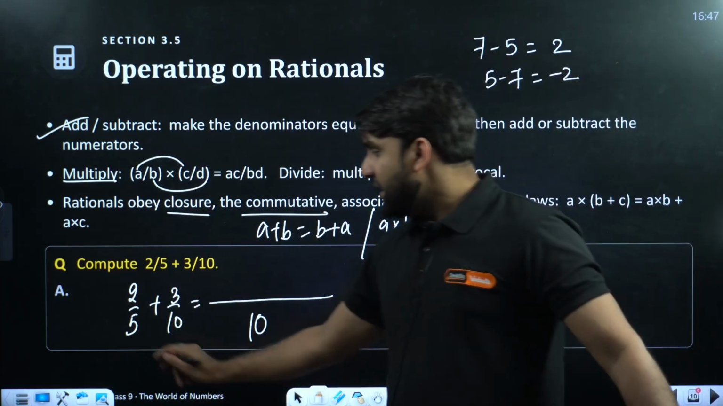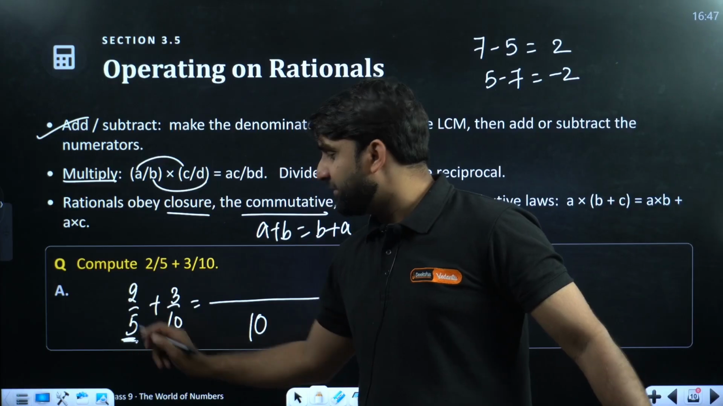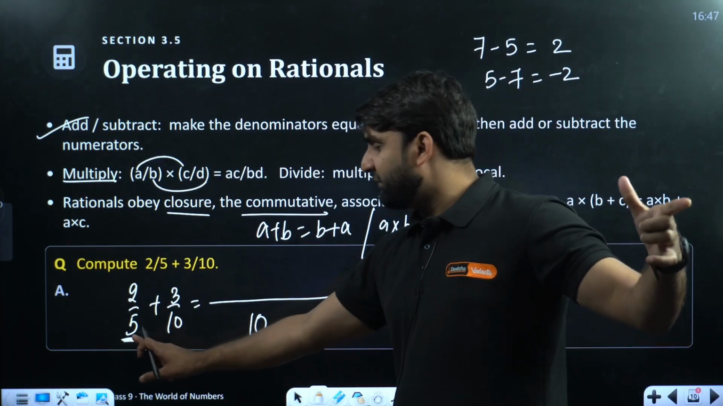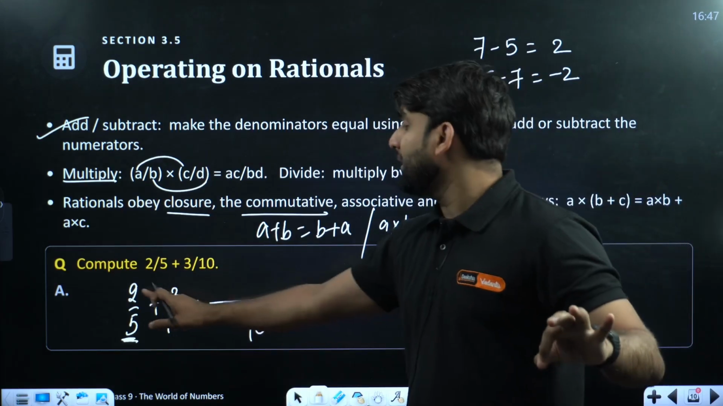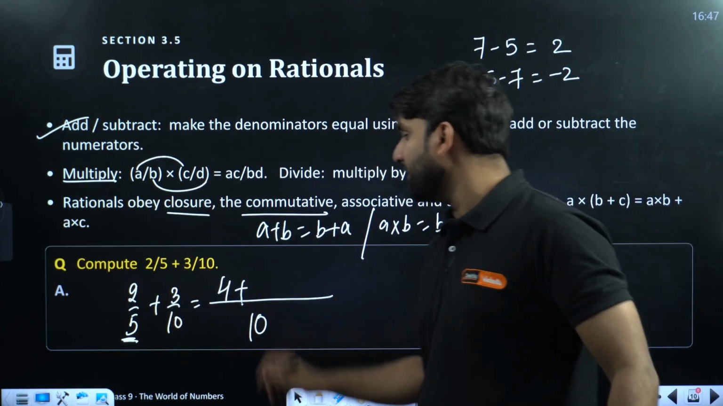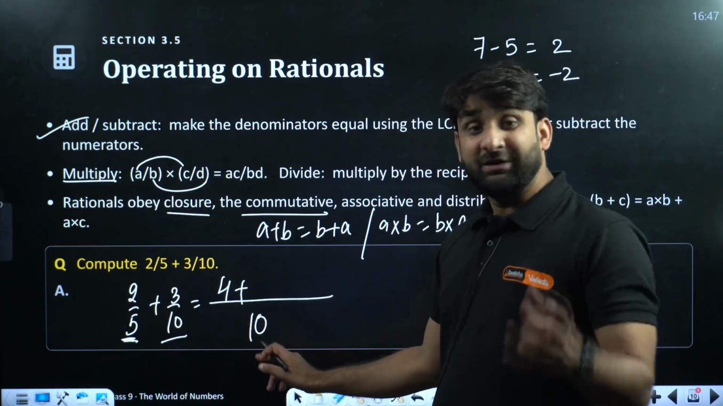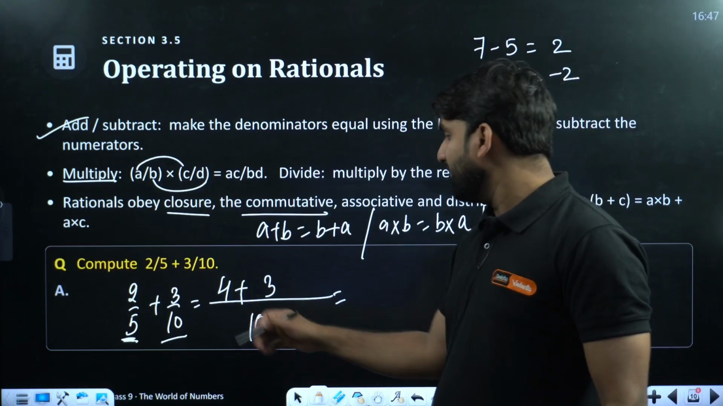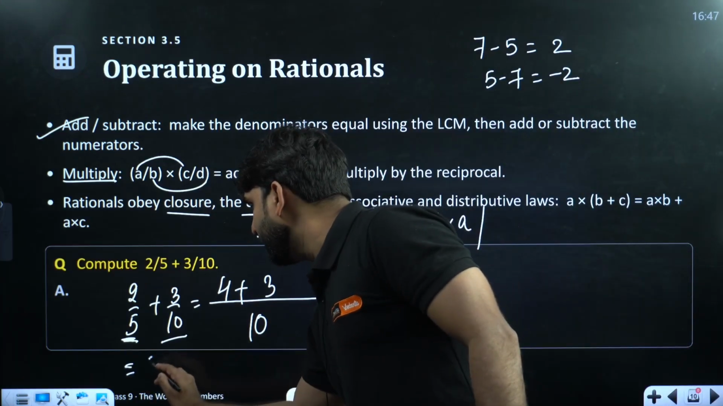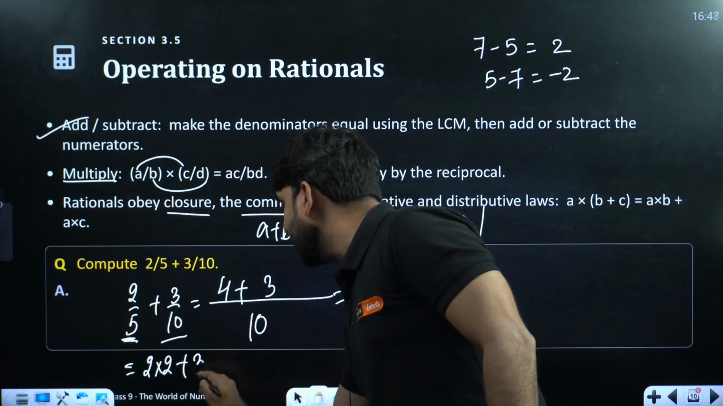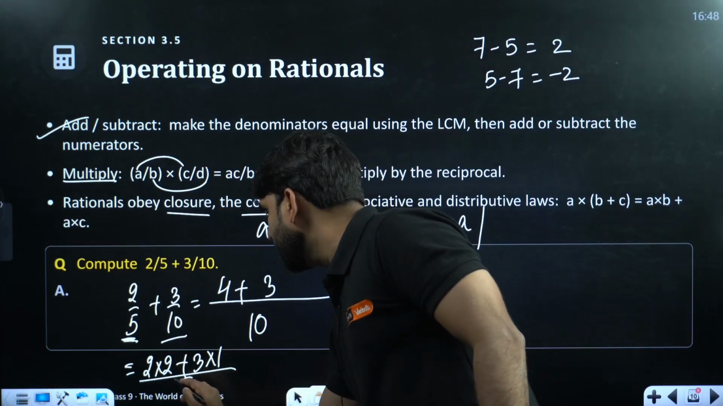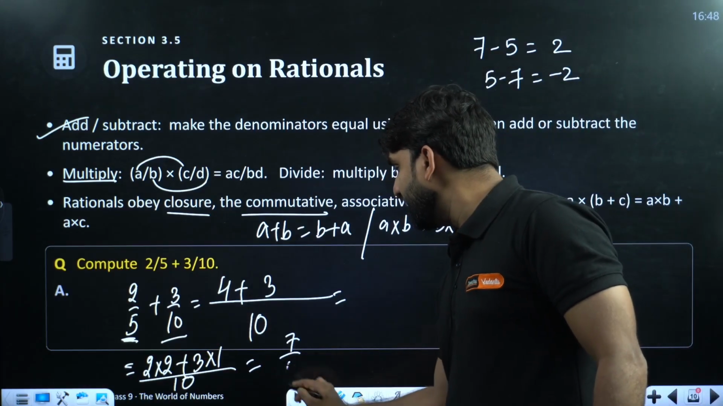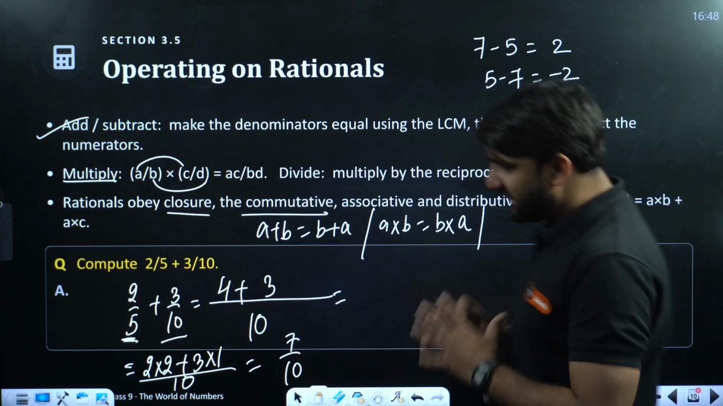Okay, 10 is there. Now read the table of the denominator of the first fraction. At what position will 10 come in the table of 5? 5 2s are 10. Now 2 will be multiplied with the upper value, so 2 2s are 4. Now read the table of 10 for the other number. 10 1s are 10. So 1 will be multiplied with that number, so 3 1s are 3. Let me show you here in elaborated form: 2 will be multiplied with 2 and 3 into 1, and the LCM is 10, right? So what will be the result? 2 2s are 4 and 3 1s are 3. So 7 by 10 is the answer.